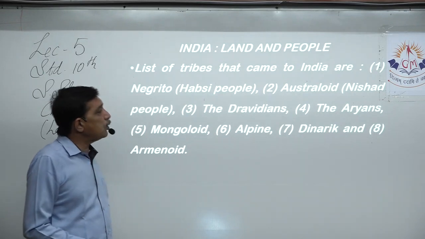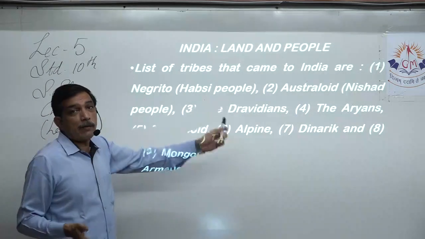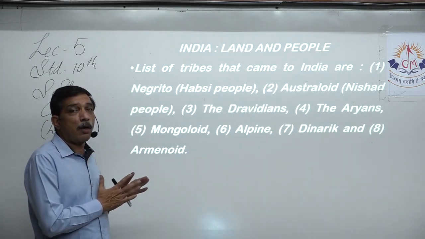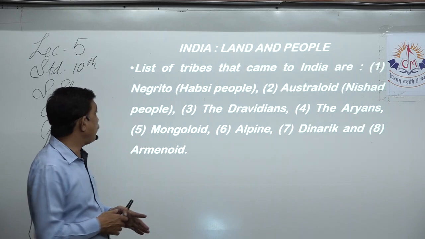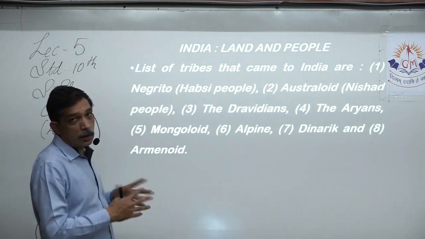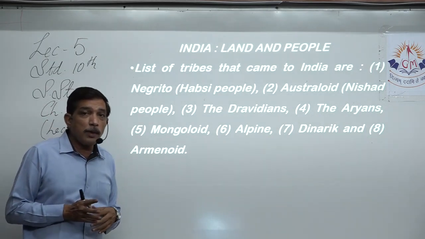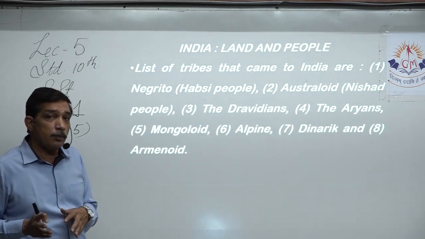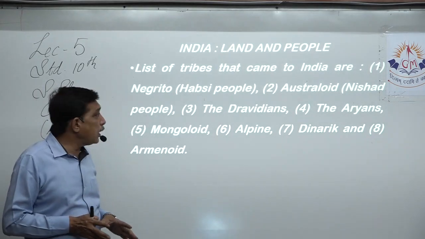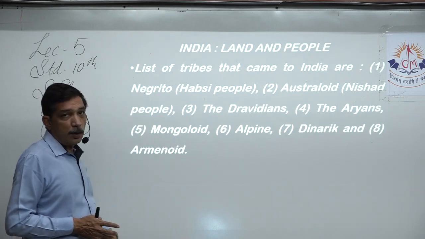List of the tribes that came to India. First one is called Negro, Negrito, or in local language the Hathishi people. We have 4 or 5 names for the tribe which migrated from Eastern South Africa to India, usually known by the scientific name Negrito in short. It's not the complete name. Negrito, that is Hathishi people. Second, the Astroloid people, they were known as the Nisha people by the Aryans who came later. Then the Dravidians who were already living in India, the Aryans who migrated from Europe to India, and Mongoloid people.